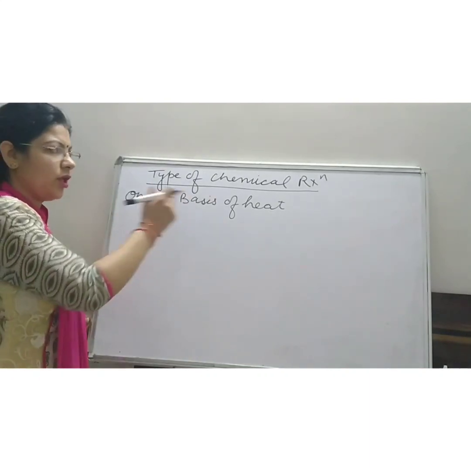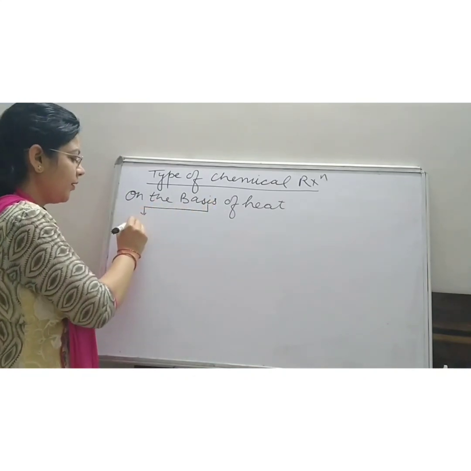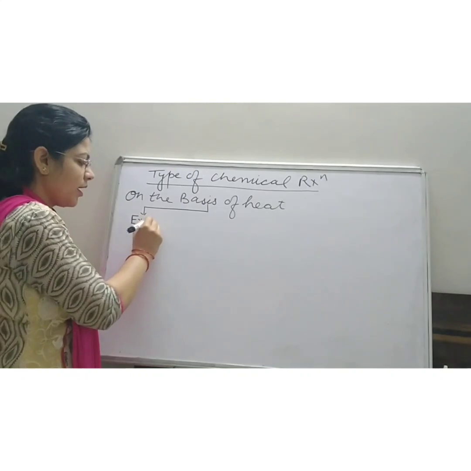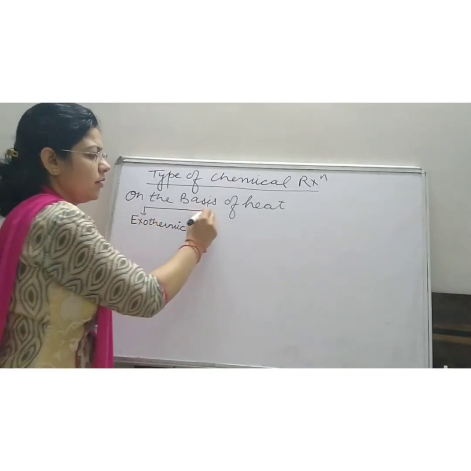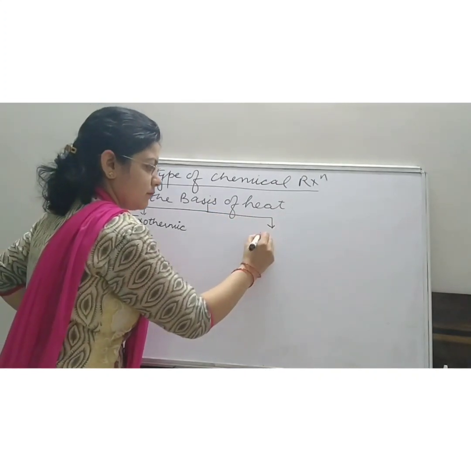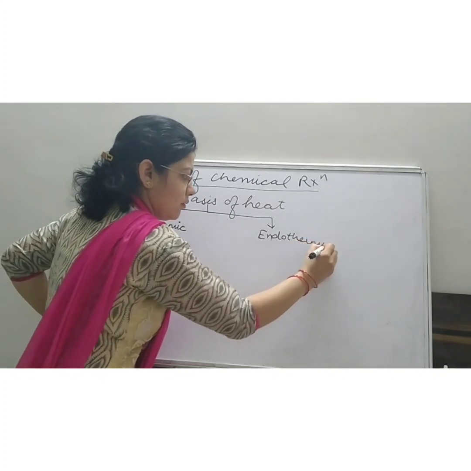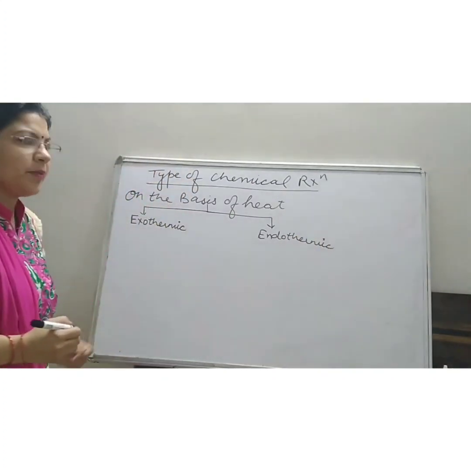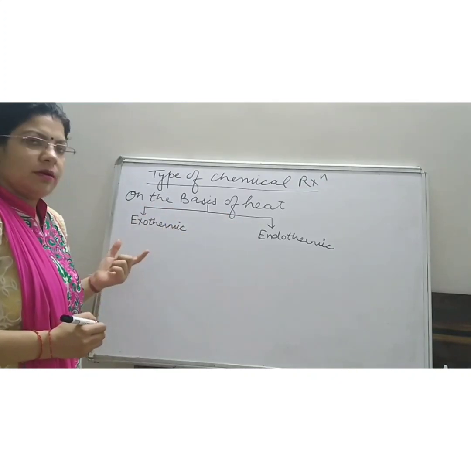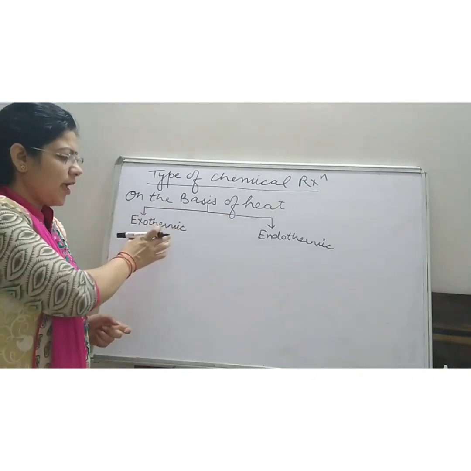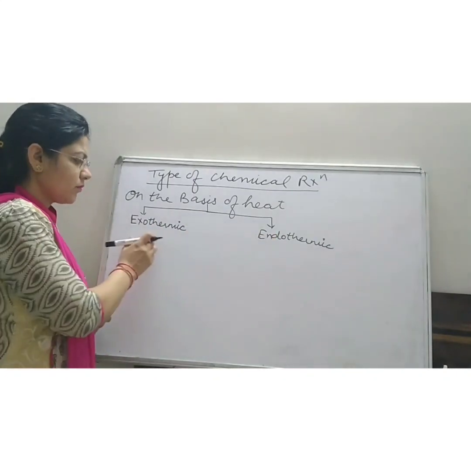On the basis of heat, chemical reactions are divided into two parts, exothermic and endothermic. There are two types of chemical reactions on the basis of heat. Those are exothermic reactions and endothermic reactions.